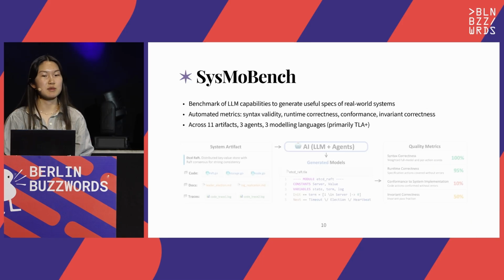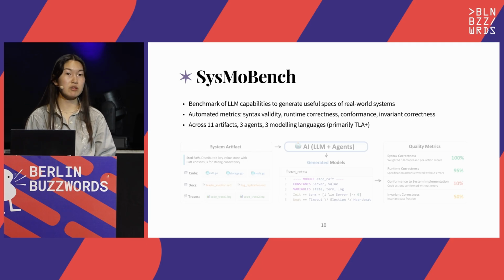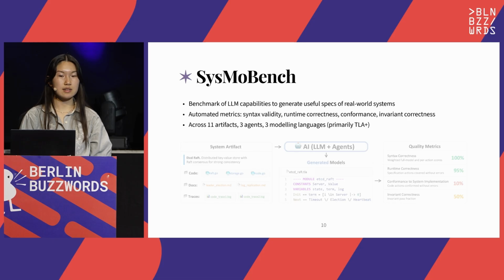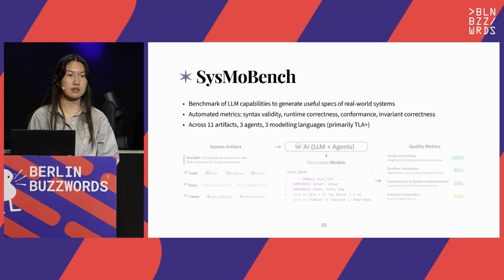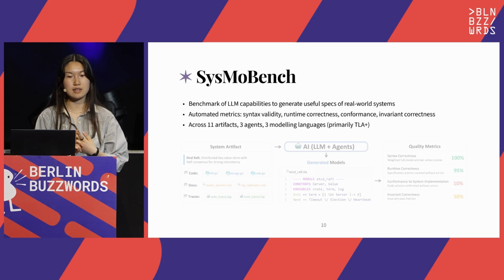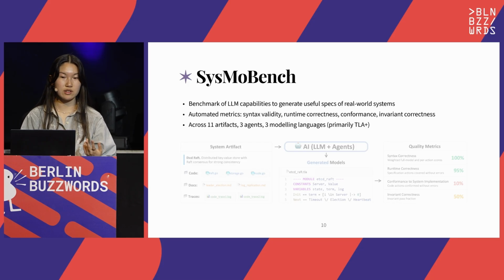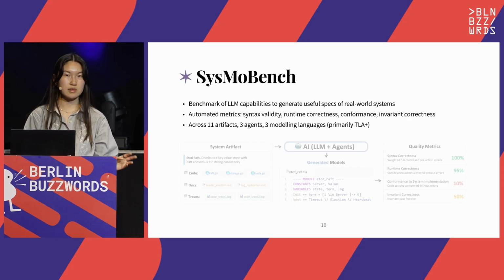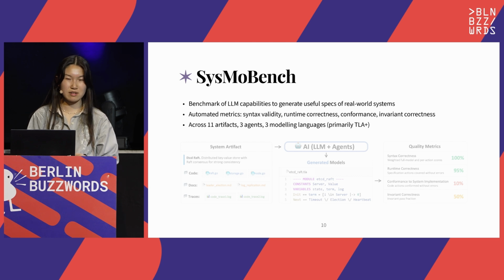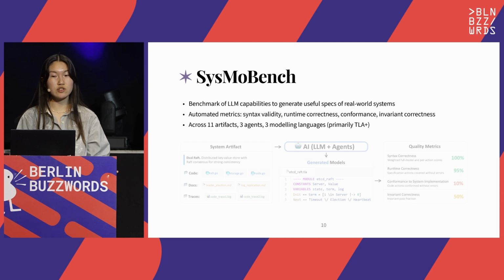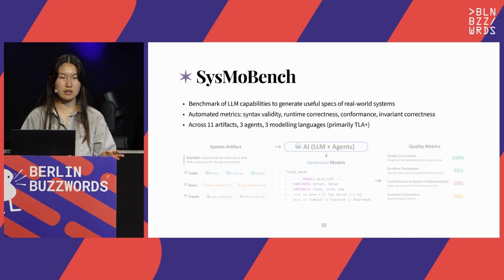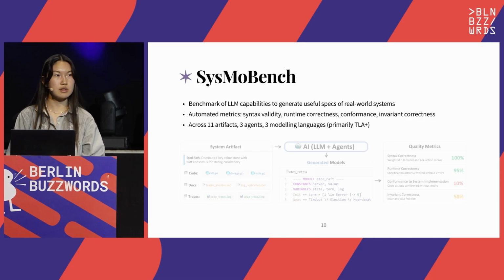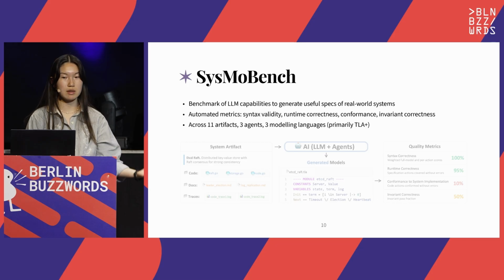So now this leads us to SysMoBench, which is a benchmark of how capable frontier LLMs are in generating specs for production systems. We assess generated specs by LLMs across the 4 metrics that I talked about on the previous slide. So syntax validity, runtime correctness, trace conformance, trace validation, and invariant correctness. Our evaluation spans 11 systems, production databases like HashiCorp Raft and Apache Zookeeper, several agent types powered by about 11 of these state-of-the-art models, and 3 specification languages, while we're focusing on TLA+.